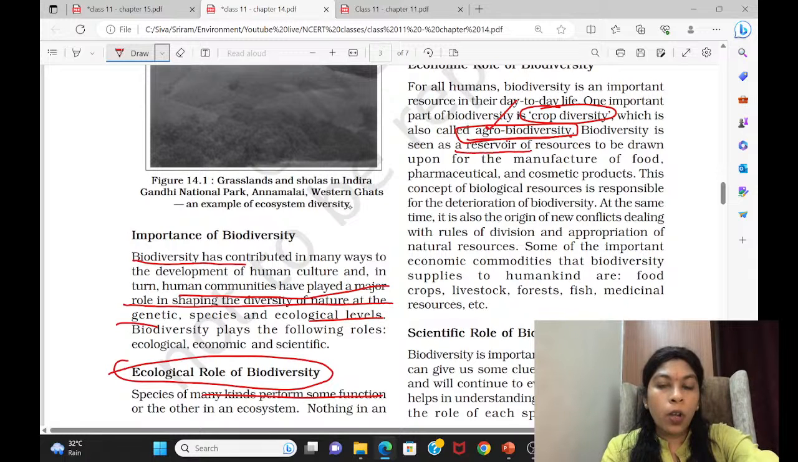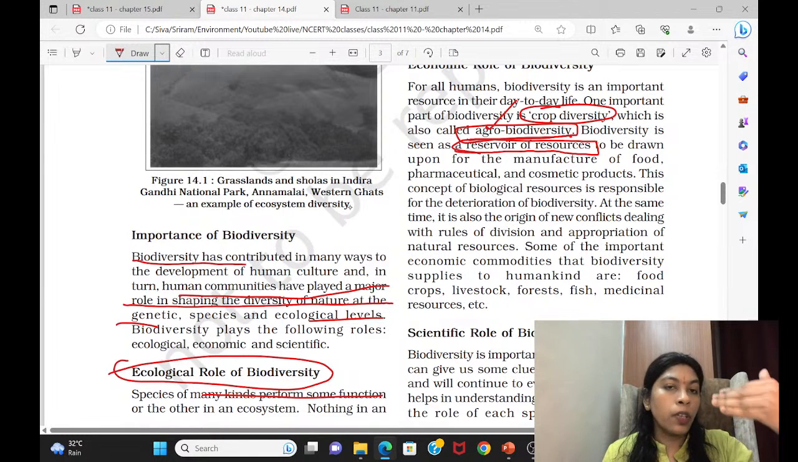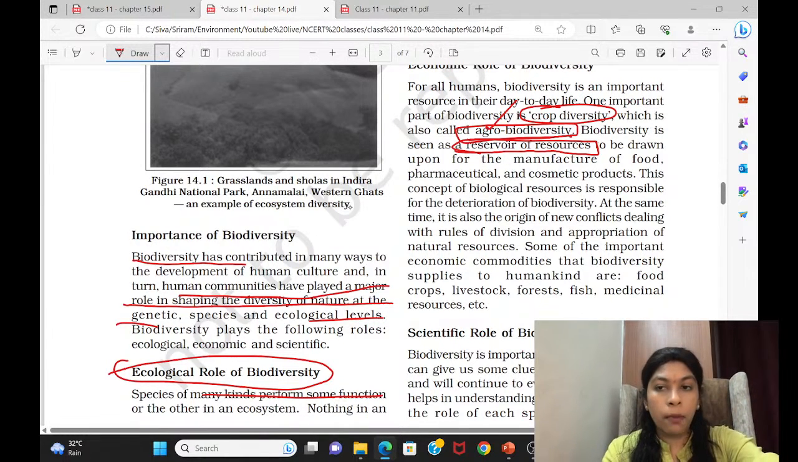Biodiversity is always seen as a reservoir of resources. From that only we are taking a lot of things, starting from food, pharmaceuticals. Even very recently, research was conducted on coral reefs. From that, they are trying to extract certain chemical compounds and prepare some medicines. So it is like a medical storehouse. For manufacturing food, pharmaceutical and cosmetic products, we are using biodiversity. So this is called the economic role.